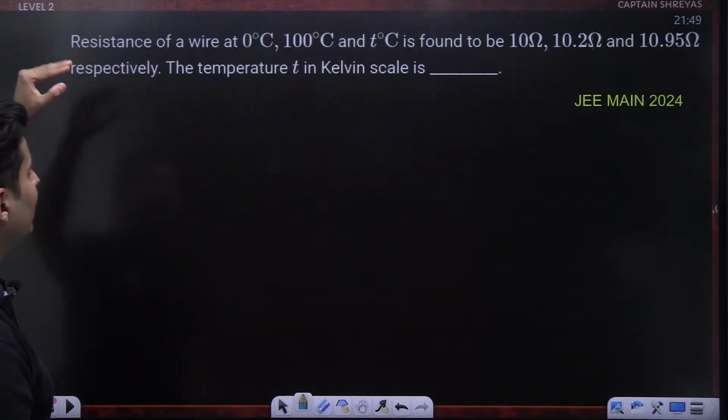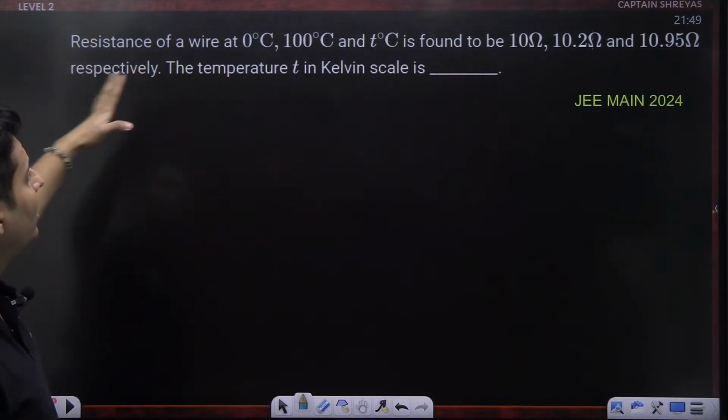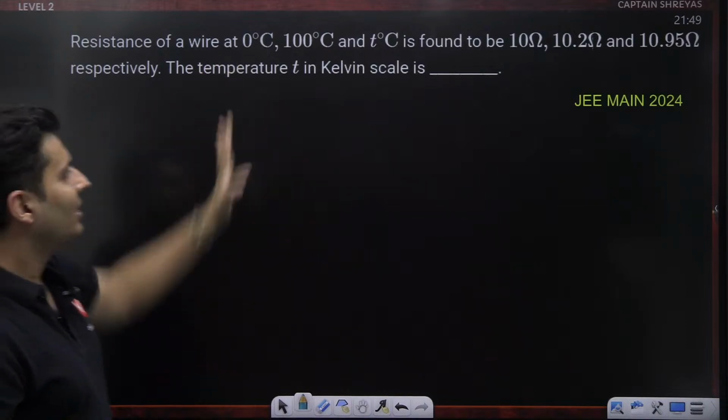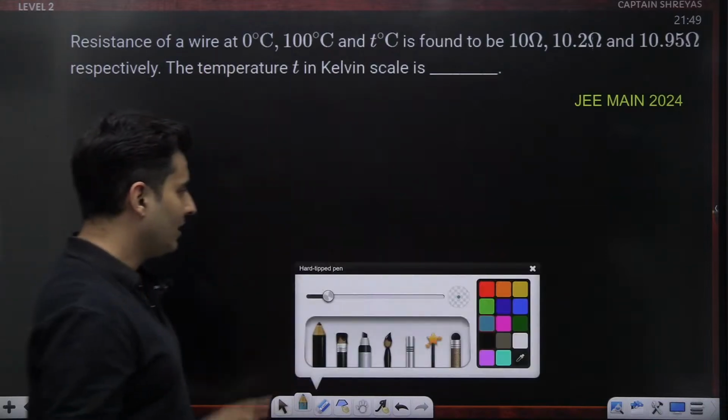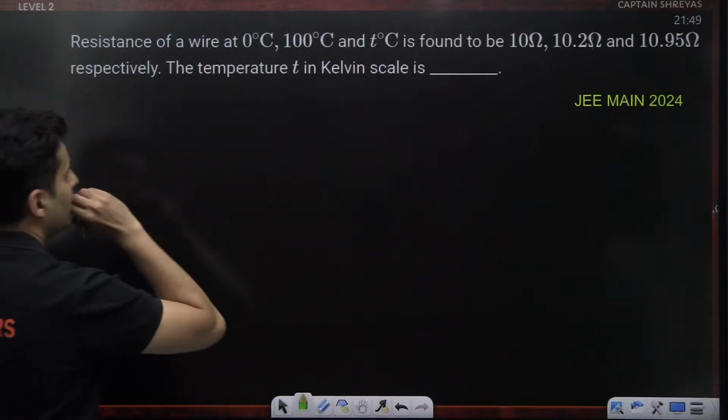Resistance of a wire at 0, 100 and T degrees is 10, 10.2 and 10.95. Find the temperature. Looks like a calculative question. So let's see how we solve this part.